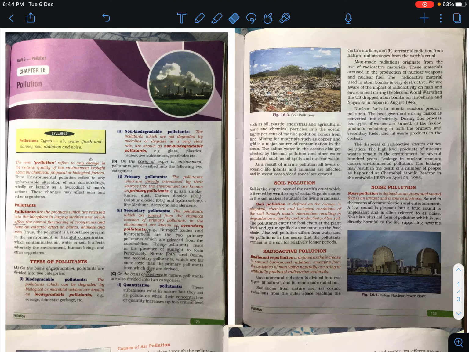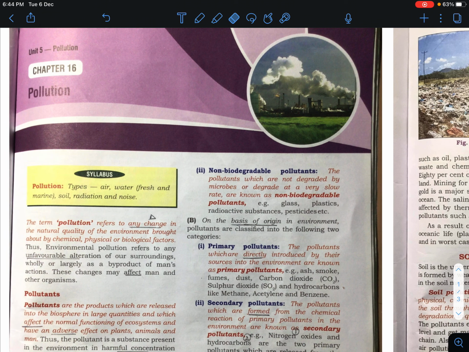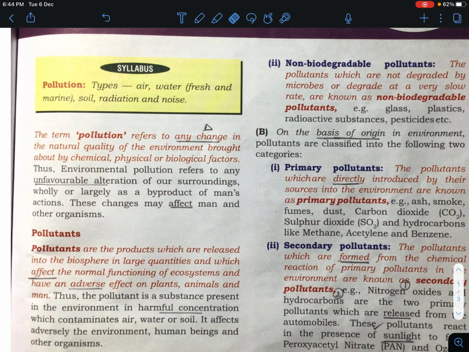Hello students, today we are going to study an important chapter, that is pollution. In this chapter we will study about pollution, and this chapter is very important for your exam. So first of all, we are going to study about pollution.